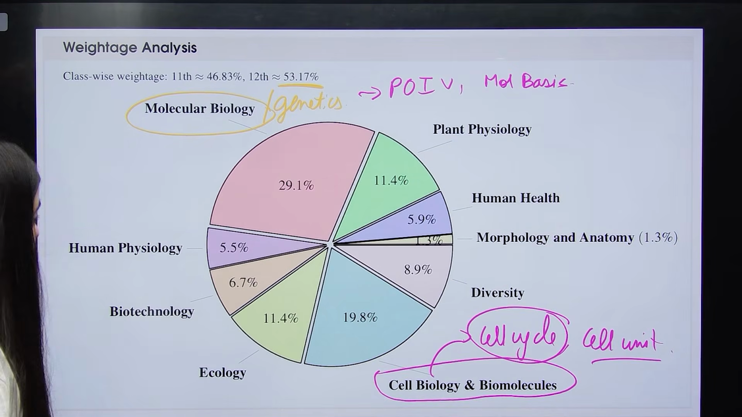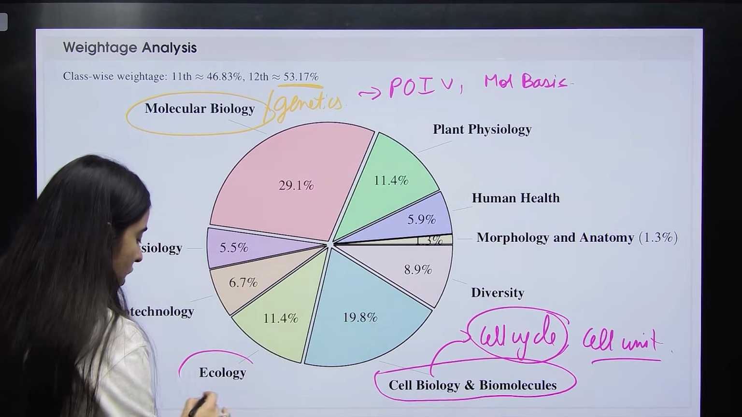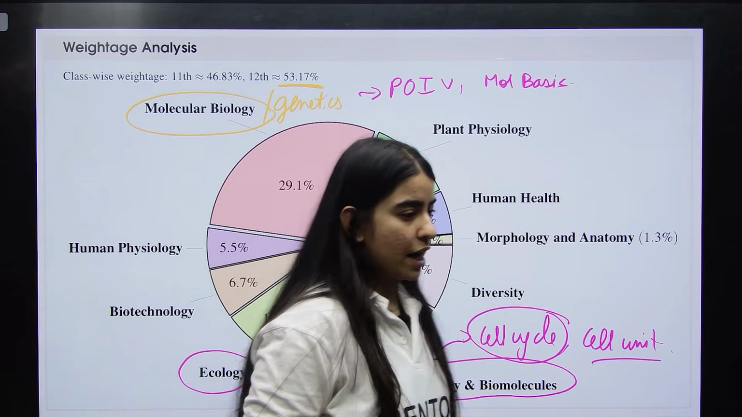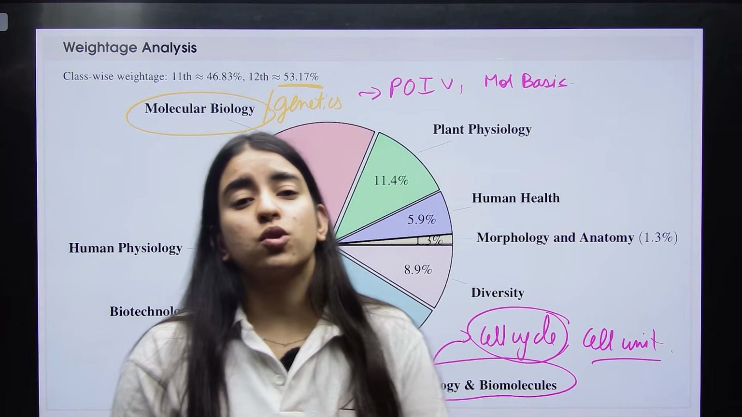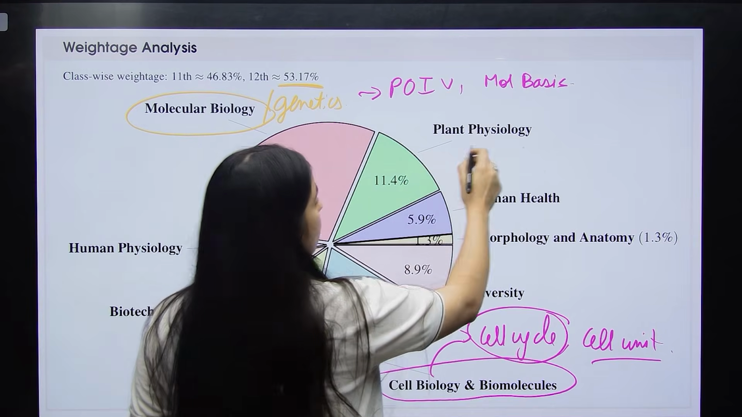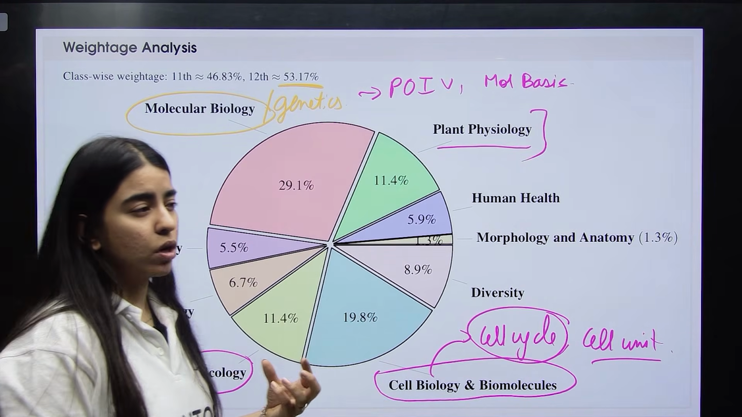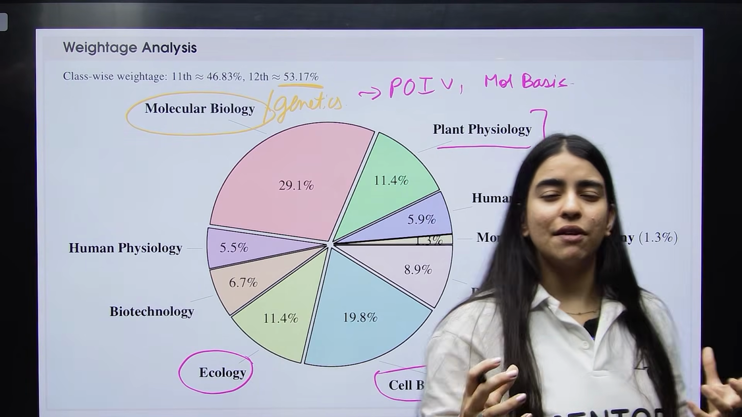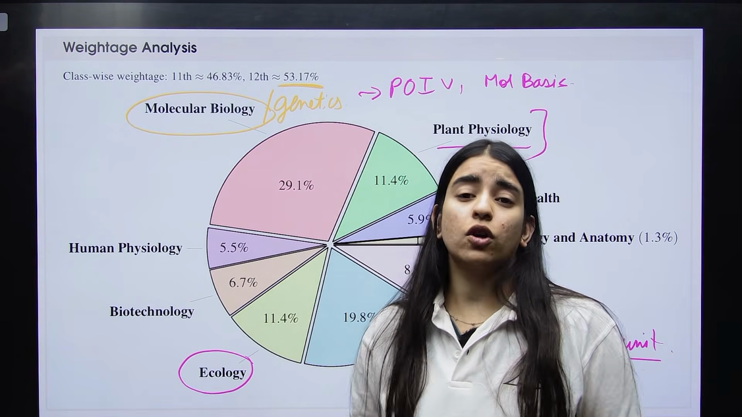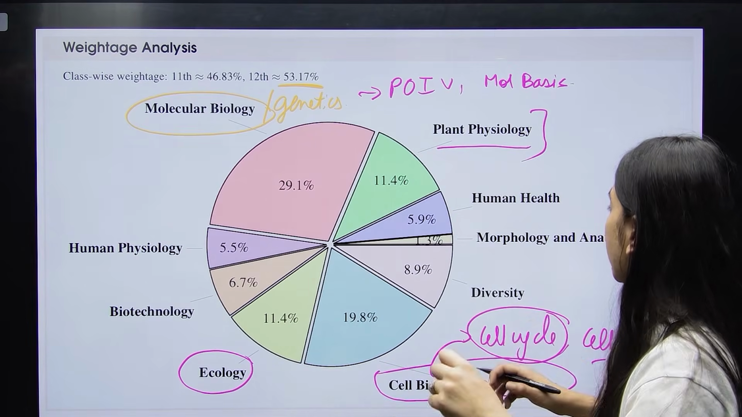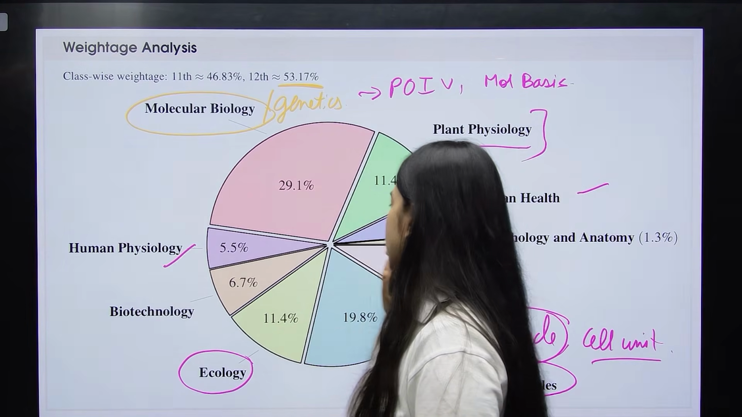Next we have your ecology and plant physiology. Ecology again is a very factual chapter. It is basically environmental science that you have to remember, and it is very scoring as well. Your plant physiology is slightly tricky, because it is more mathematical and knowledge based. You have to dive a little deeper into the plant to understand the concepts of plant physiology.